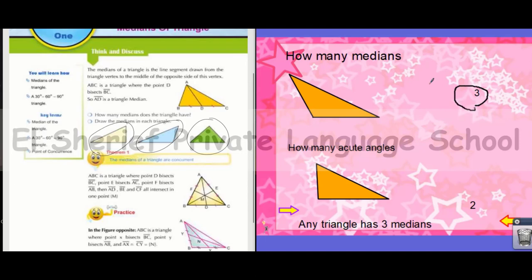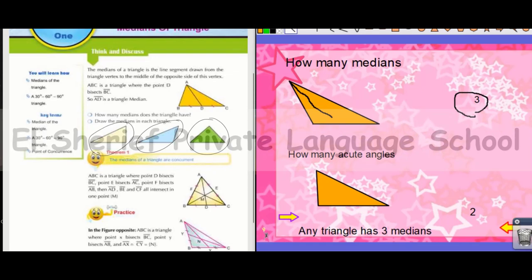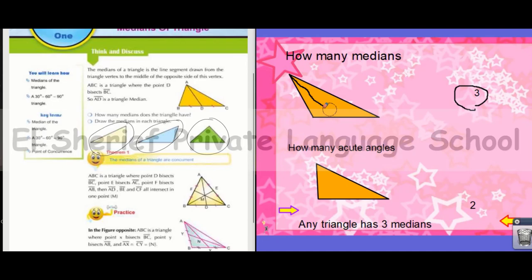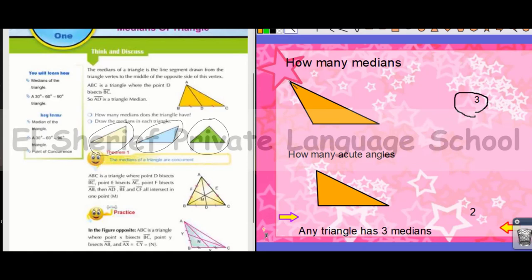From each vertex we can draw a line segment to the midpoint of the opposite side.